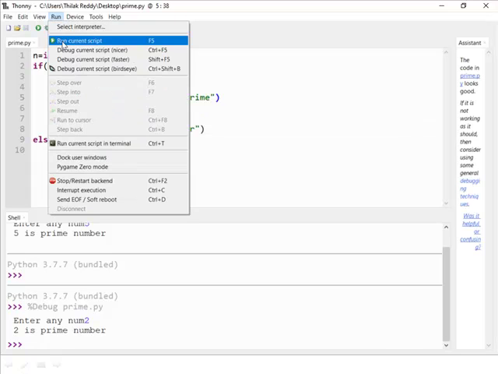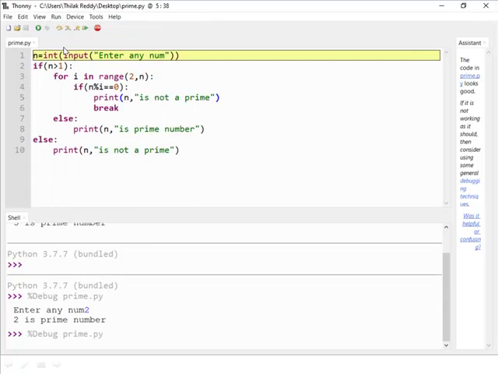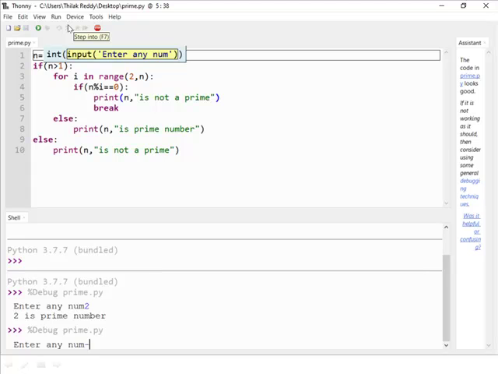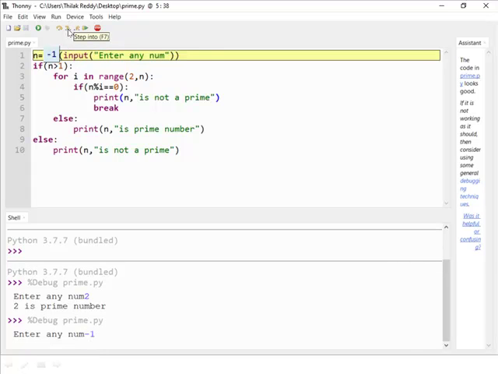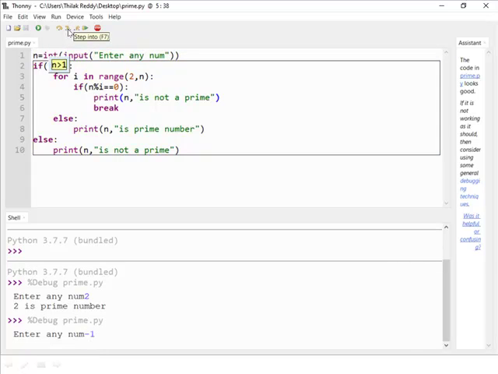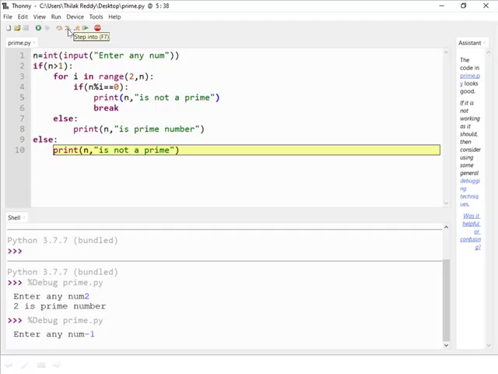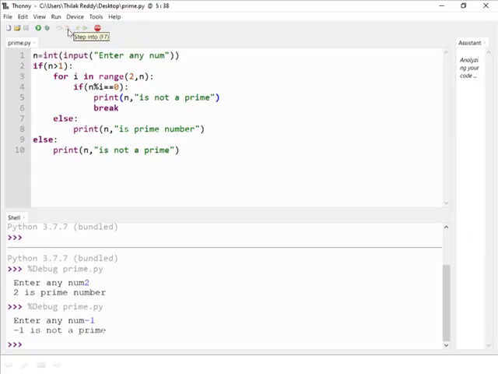For example, if I enter a negative value, so here the n value is minus 1. So first we will check the condition, minus 1 greater than 1. So this if condition is false, right? So it will not enter into the if block. Directly it goes to the else part to display that, in place of n, we will take minus 1, is not a prime. So like this we can write while else and for else.